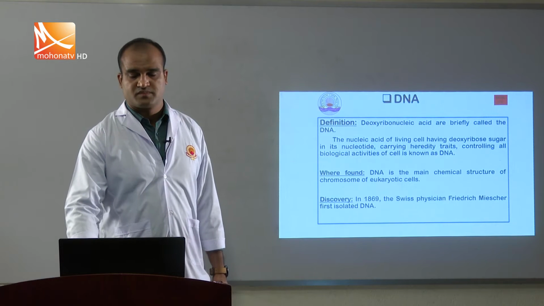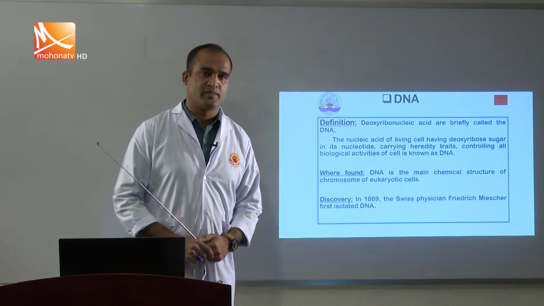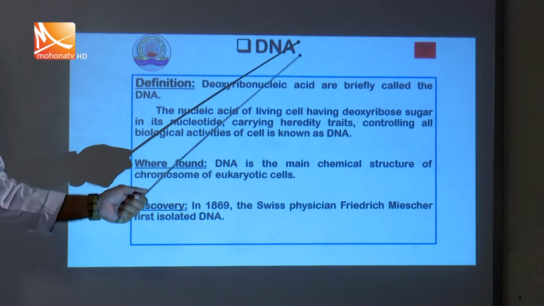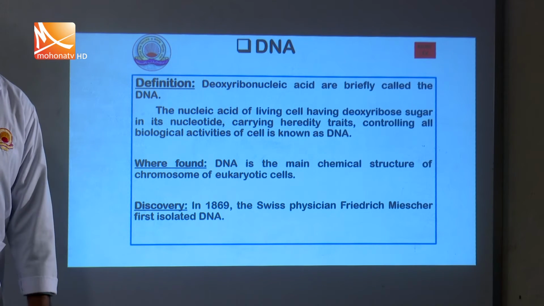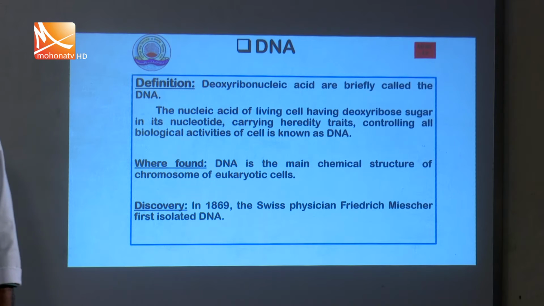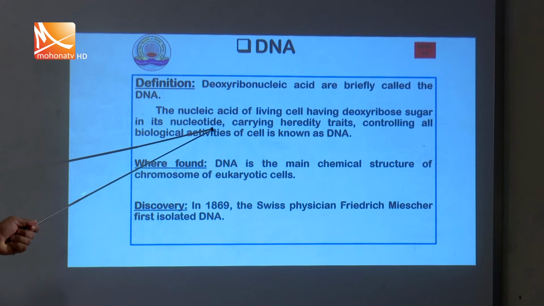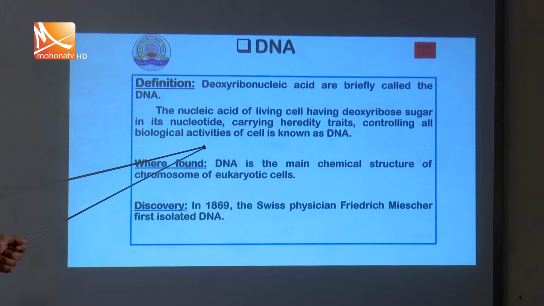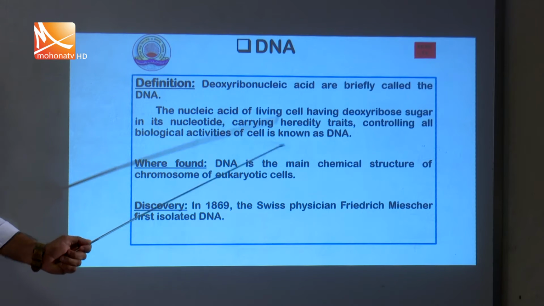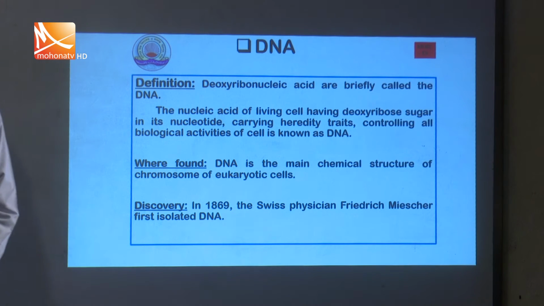The main genetic material is named DNA. DNA is the short name, but its full name is deoxyribonucleic acid. The nucleic acid of the cell having deoxyribose sugar in its nucleotide, carrying the hereditary traits and controlling all biological activities of the cell, is known as DNA.